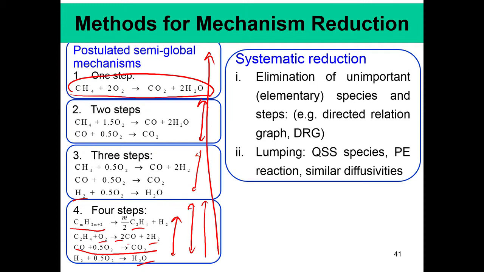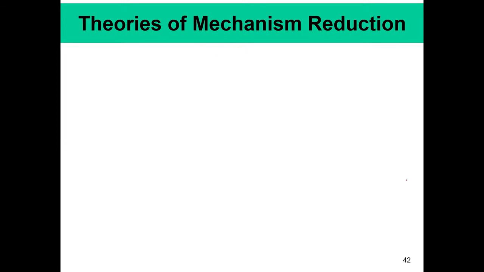That is why these have been done in an ad hoc manner, but to do it systematically we can consider elimination of unimportant species by using the directed relation graph or the DRG. Okay. And this can also be done by lumping, that is by applying quasi steady state species and partial equilibrium assumptions, which can also be done by considering similar diffusivities.